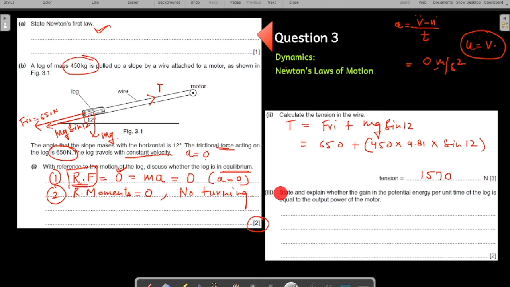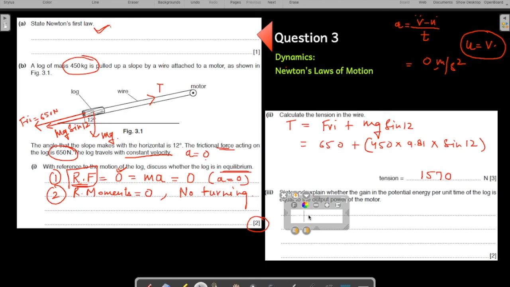Okay, last part. State and explain whether the gain in the potential energy per unit time of the log is equal to the output power of the motor. They are saying that as the log is going up, is the gain in potential energy due to the gain in height equal to the output power? Is the motor only working to increase the height? No. The motor is also working to overcome friction.